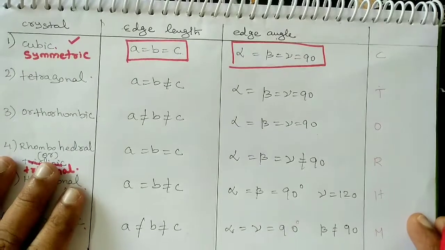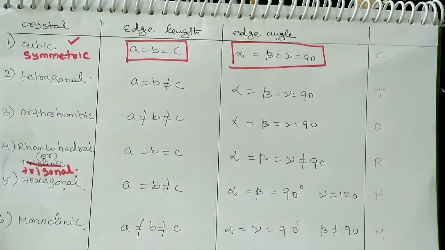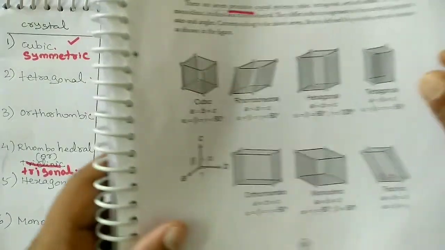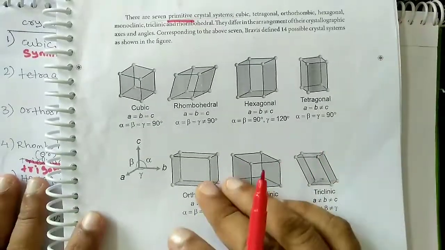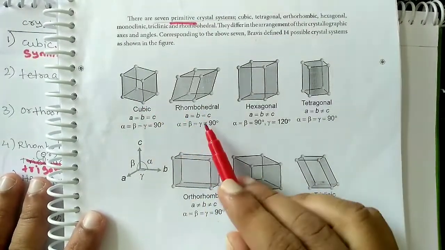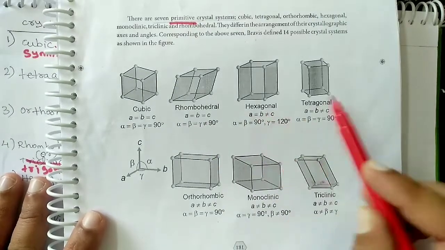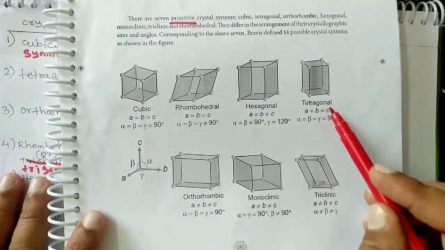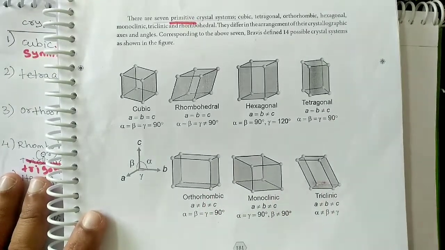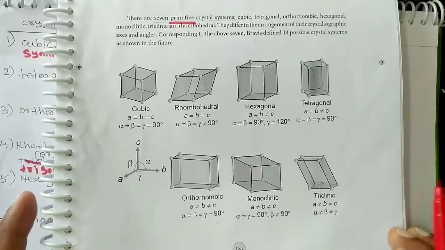Next, another important topic is the 7 primitive crystal systems. The 7 primitive crystal systems are: one is cubic, next is rhombohedral, another is hexagonal, fourth is tetragonal, next is orthorhombic, next is monoclinic, and another is triclinic. That is the 7 crystal systems.